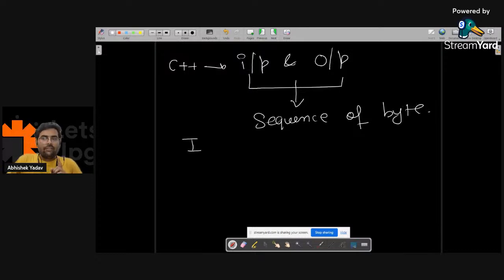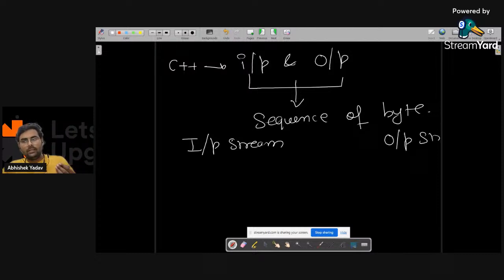So I have two types of stream. That is the input stream, which is used to take input from the user, and the output stream, which is used to print output on the output screen.